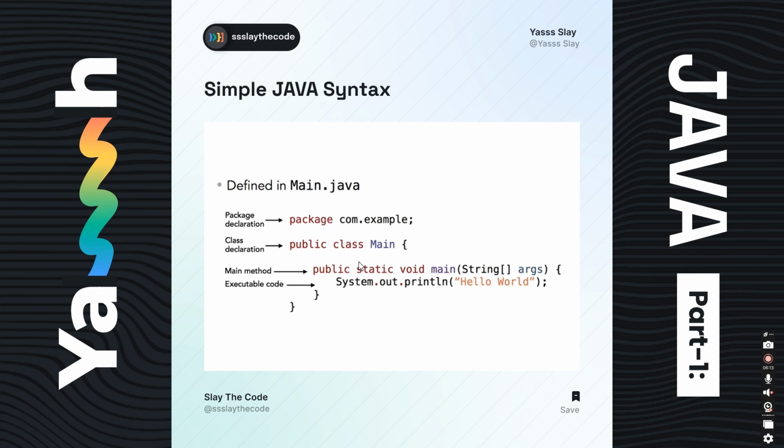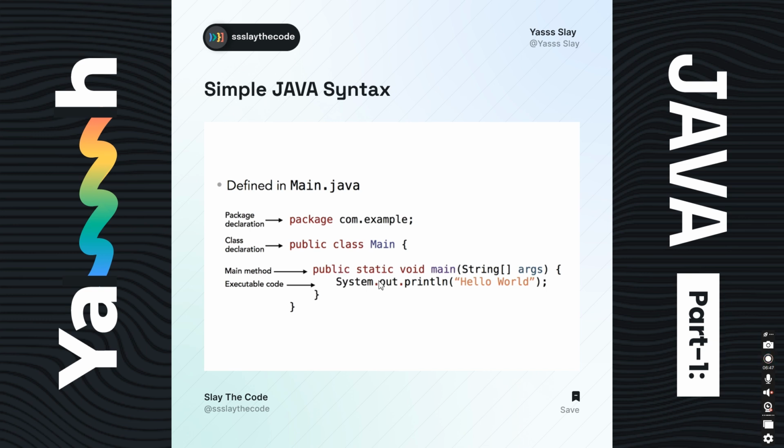Also one more thing: when we are creating a class, the name of the class always starts with a capital letter, right? The code will always be executed via the main method, and the main method always comes with three keywords: public, static and void. Public means this main method is accessible by every class.